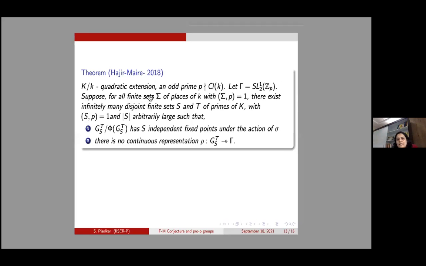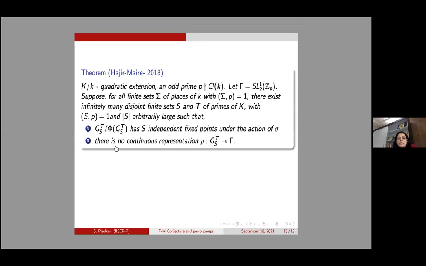And suppose for all finite sets sigma of places of K with sigma and p being 1, there exist infinitely many disjoint finite sets S and T of primes of K with these conditions satisfied.